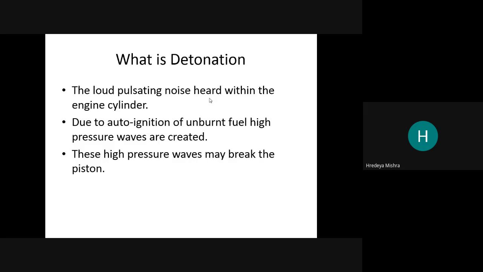These high pressure waves can break the piston, because the unburned fuel is not burned and converted into gases, so this unburned fuel makes a high impact on the cylinder and piston. The unburned fuel strikes the piston and cylinder, so we get this type of noise.